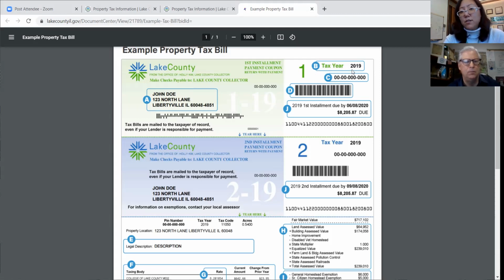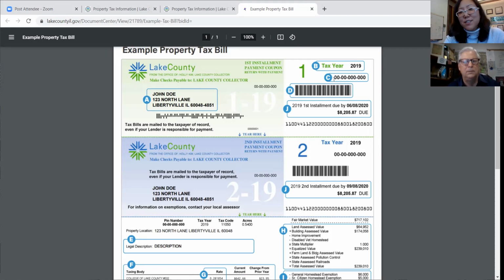Section B here, what you should know is that the tax year is always 1 year in arrears. So in this example, in the 2020 year, you would be getting your 2019 tax bill. The reason why is because in the current year, you would be getting your blue assessment notice from the assessor's office talking about your assessed values. And those numbers are aggregated to the following year to make your tax bill. So it will always be 1 year behind, and that causes a little bit of confusion when people call asking for a receipt, but we are always 1 year in arrears at the treasurer's office.